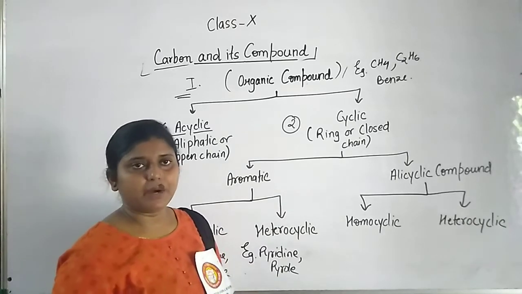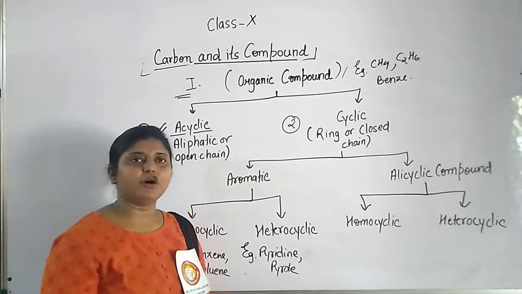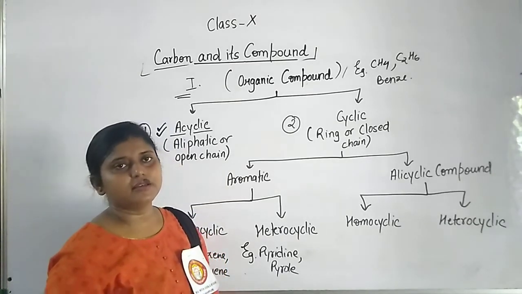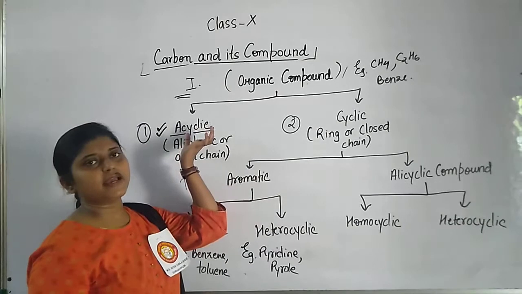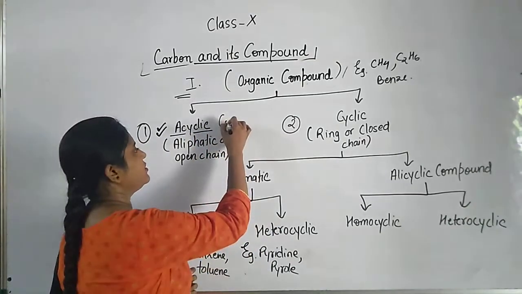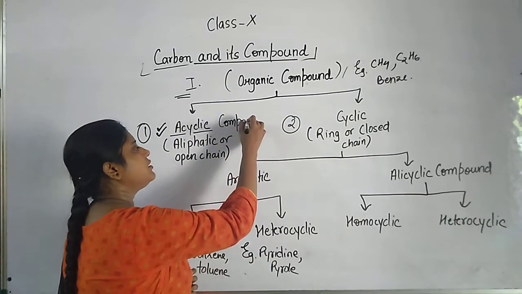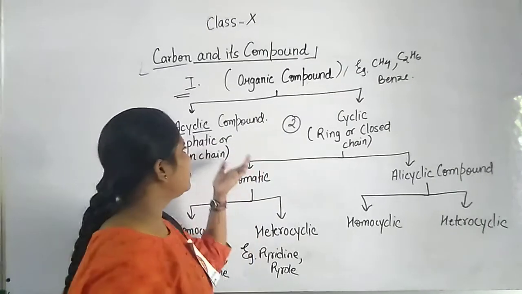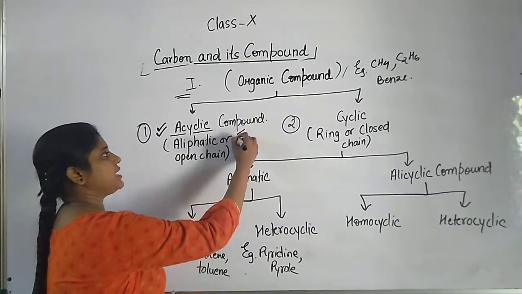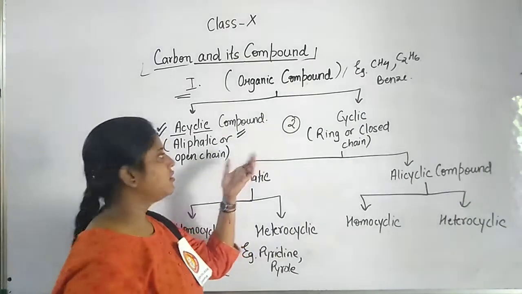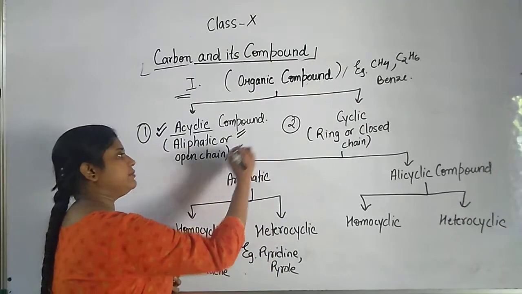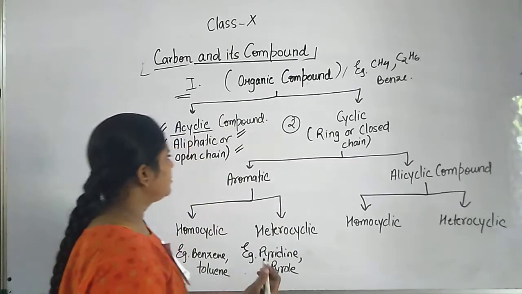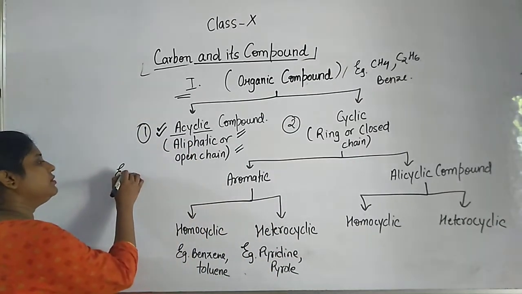Any organic compound, that is a carbon compound, which doesn't have a cycle in it, is called an acyclic compound. You can also name them aliphatic compounds, or open chain compounds.